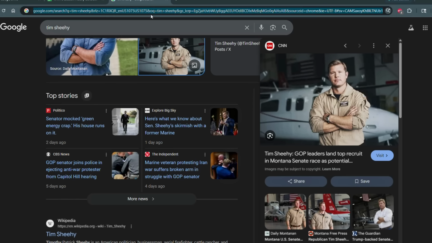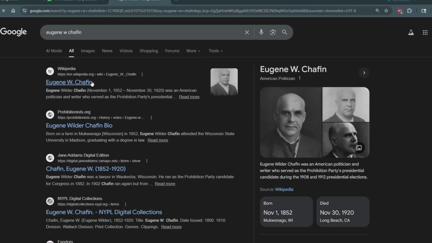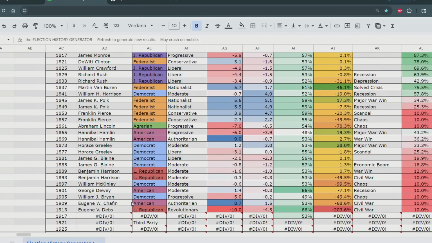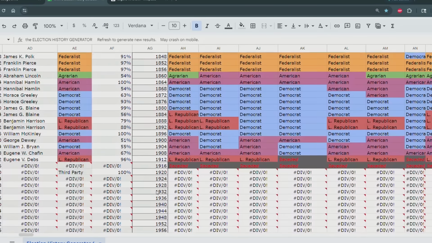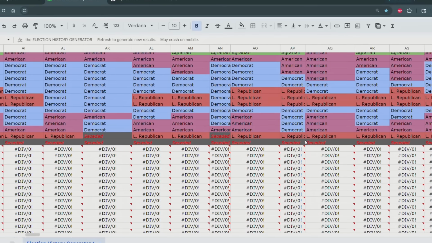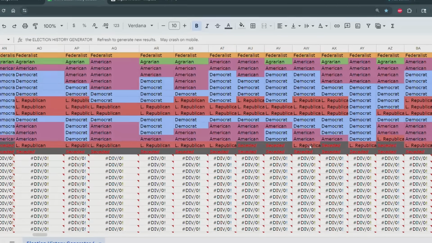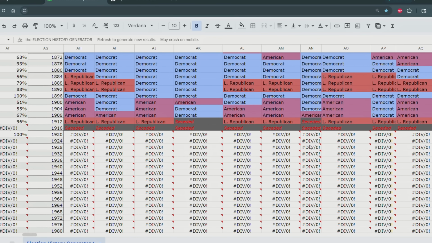Eugene Chaffin, radical conservative. There you go. And who was he in real life? Eugene W. Chaffin. Prohibition Party. So I put the Prohibition Party as a radical right-wing party. So he wins. Basically, everybody secedes because he's too crazy in this timeline. He's too much. And then Eugene V. Debs wins the states that don't secede. And then every other state secedes afterwards. So sorry, Eugene V. Debs. It's like Eugene V. Debs alone in the White House and every other state's like, okay, bye.